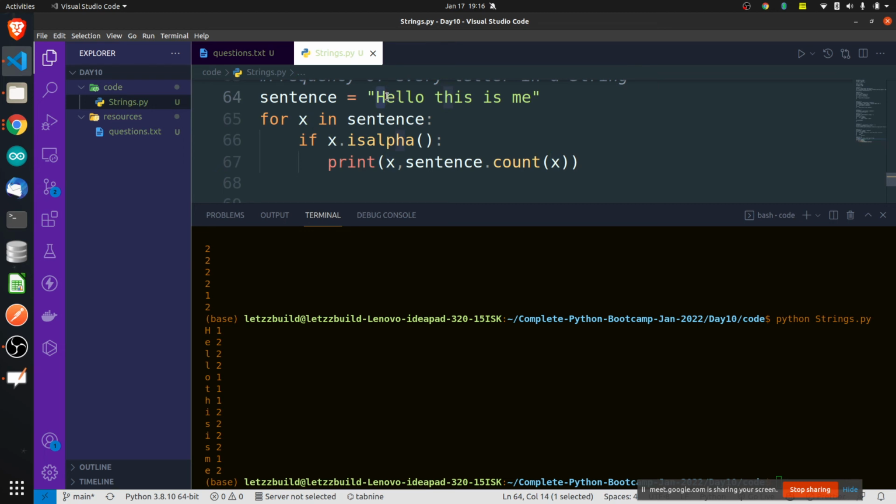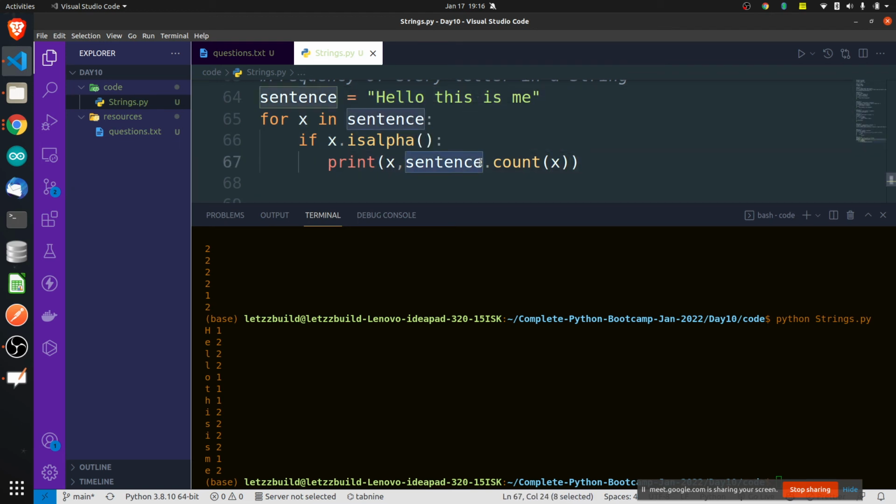First iteration x will hold h. Second iteration x will hold e. Third iteration x will hold l. Fourth iteration x will hold l. Fifth iteration x will hold o. It goes on like this. So x is basically a small letter because we are iterating over this string and you are asking it to